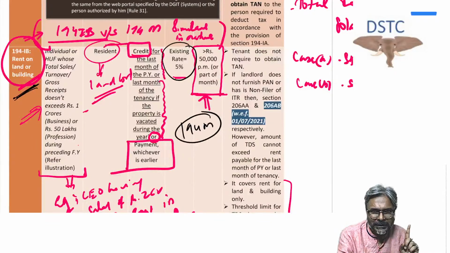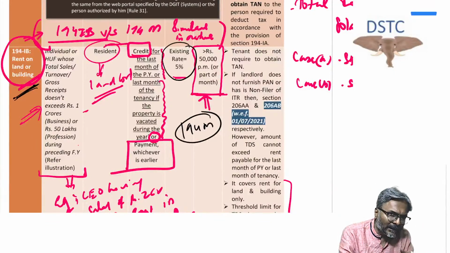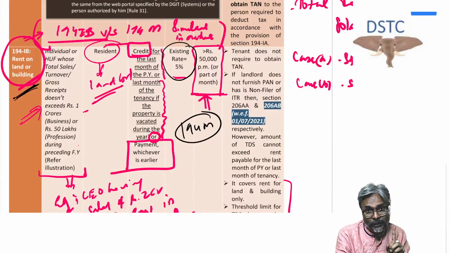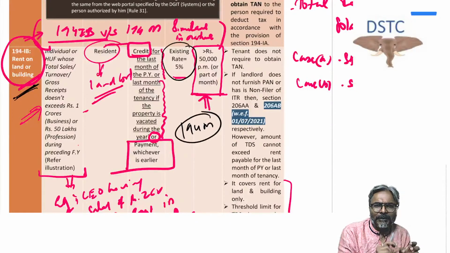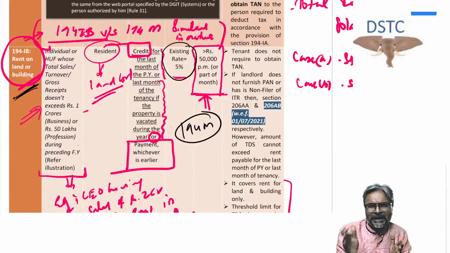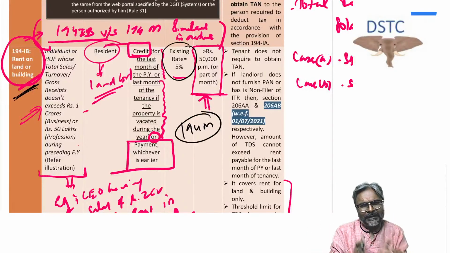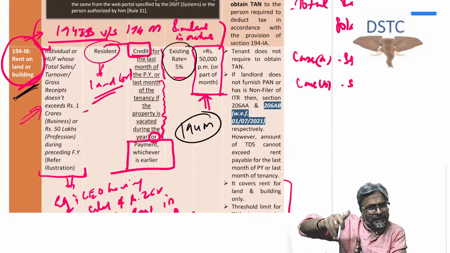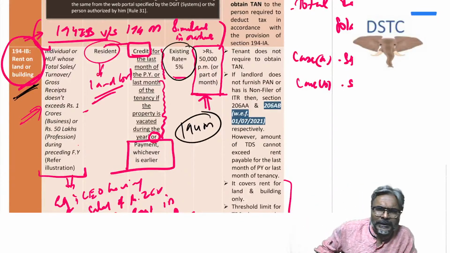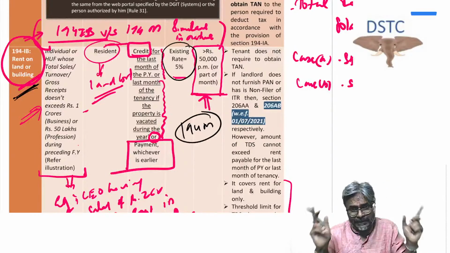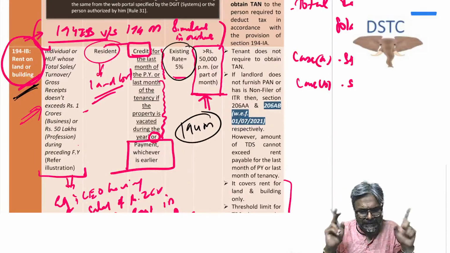Only two important points that you should be clear about in your mind. Point number one, here this individual would be deducting the tax only once in a year, and that once in a year would be when the credit or payment for the last month of the previous year is done, whichever is earlier. In the last month, he will deduct the TDS for the entire year.